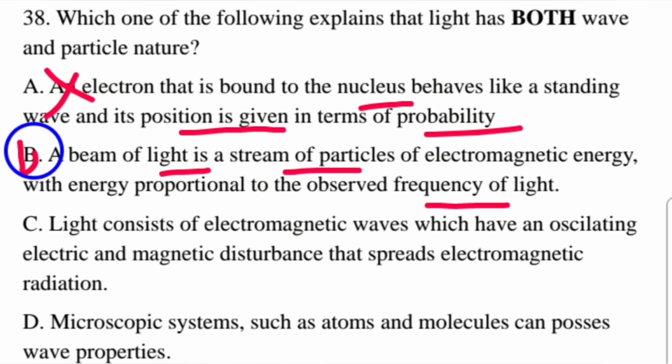B is the correct answer, because in this statement light is electromagnetic energy or electromagnetic radiation, which is a stream of particles or a stream of photons characterized by electromagnetic energy. This electromagnetic energy is directly proportional to the frequency of light.